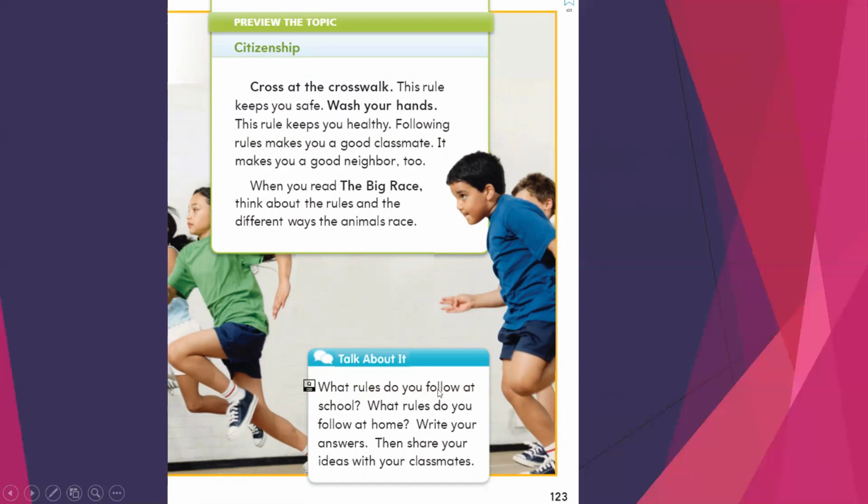What rules do you follow at school? Tell me, what are the rules that you follow at school? What are the rules that you follow at home? What are the rules that you follow as a neighbor? What are the rules that you follow as a classmate? Please tell me.